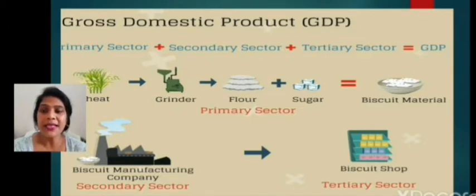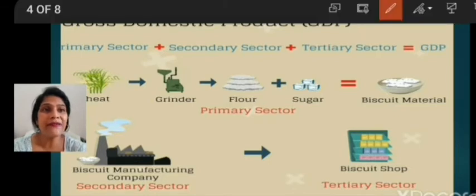The biscuit company uses the flour and things such as sugar and oil to make 4 packets of biscuits. It sells the biscuits in the market to the consumer at rupees 15 per packet. So the biscuits are the final product.